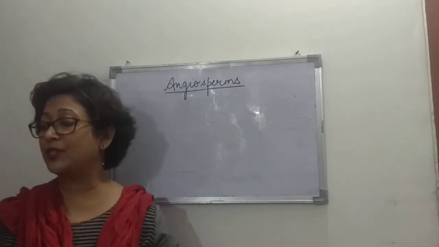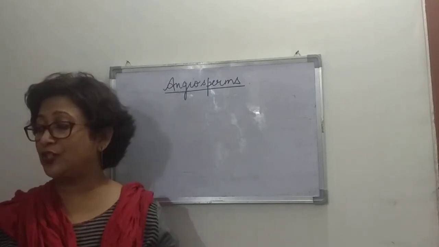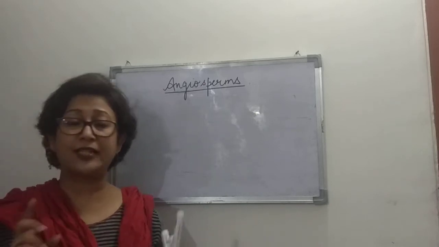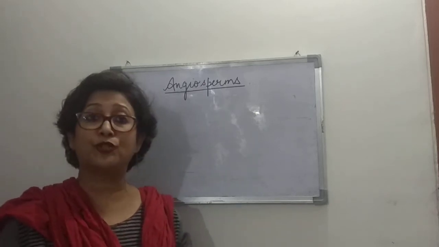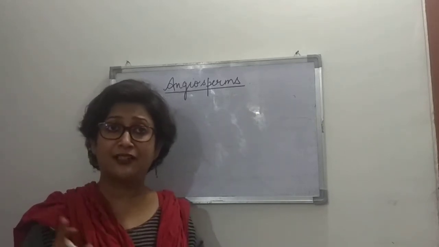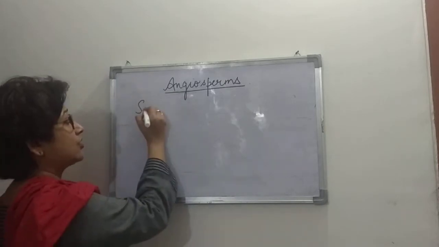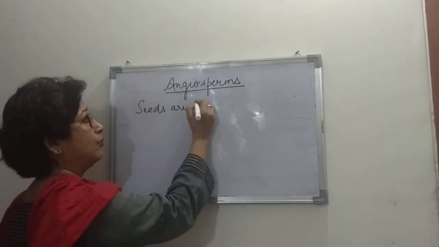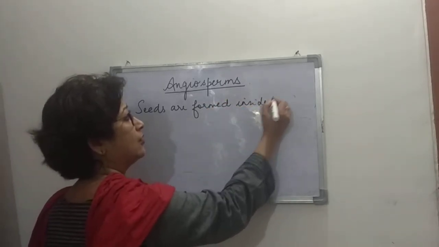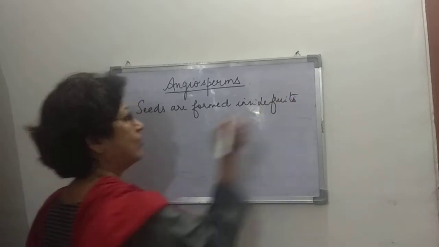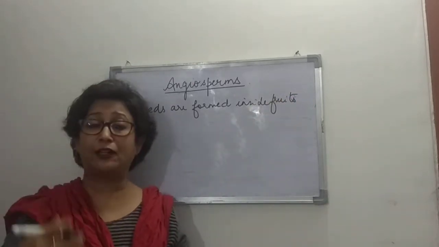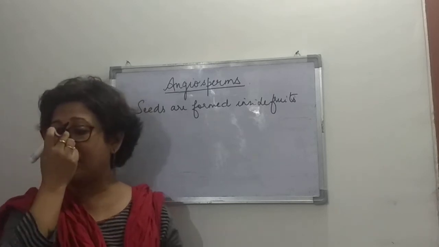So angiosperms are seed plants in which seeds are formed inside fruits. That means that in angiosperms the seeds are not naked. Seeds are formed inside fruits. And another thing is that the sporophylls that you've studied about in the previous classes, here the